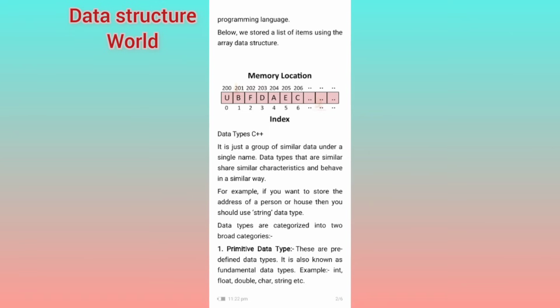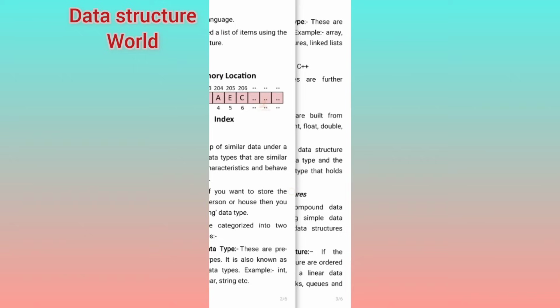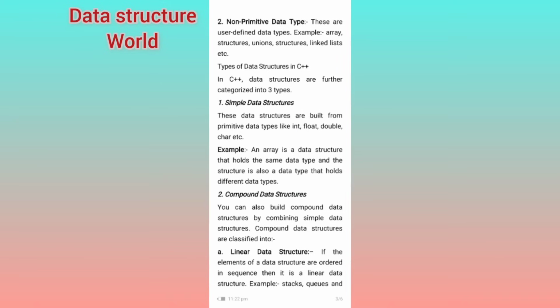So what are data types? It is just a group of similar data under a single name. Data types that are similar share characteristics and behave in a similar way. For example, if you want to store the address of a person or house, then use string data. Data types can be categorized into two broad categories. Primitive, which is a predefined data type, also known as fundamental data types, like int, float, double, character, and strings. And non-primitive, where we have arrays, structures, unions, linked lists, etc.